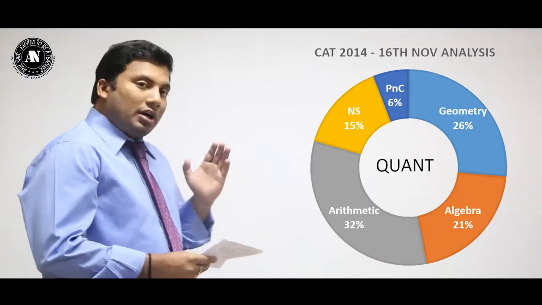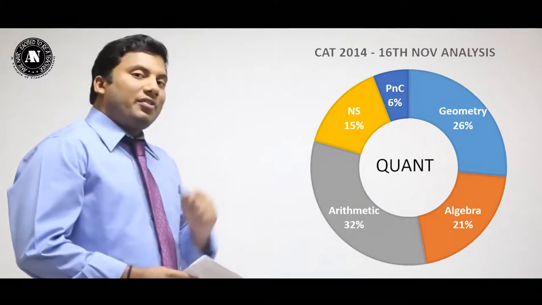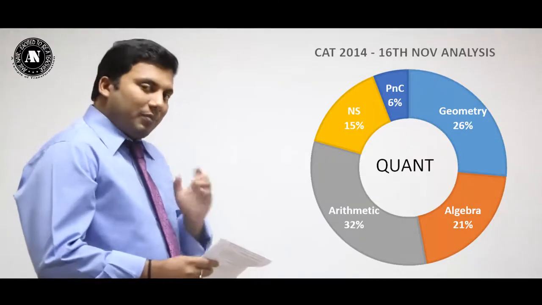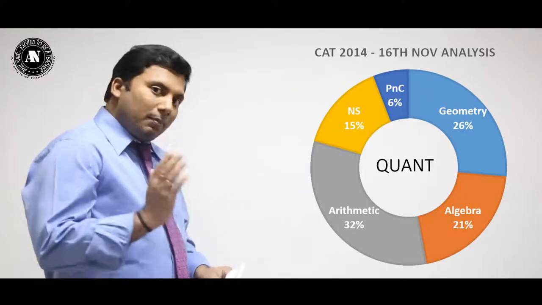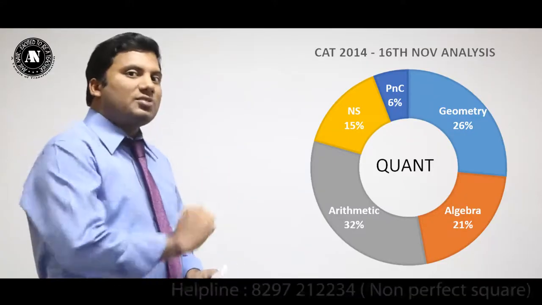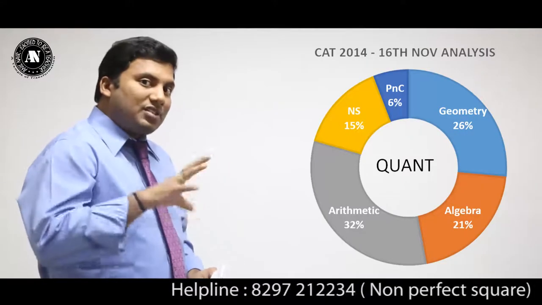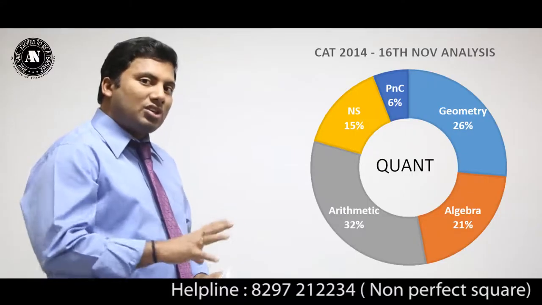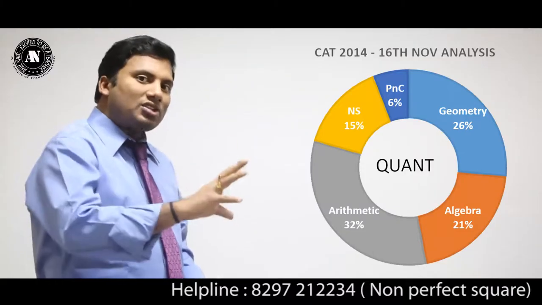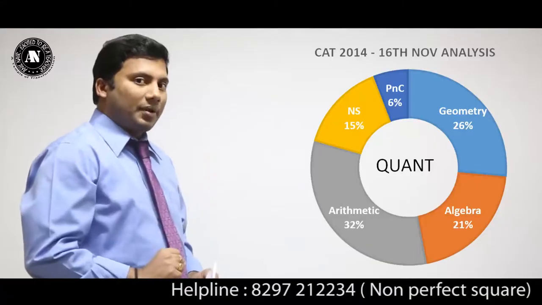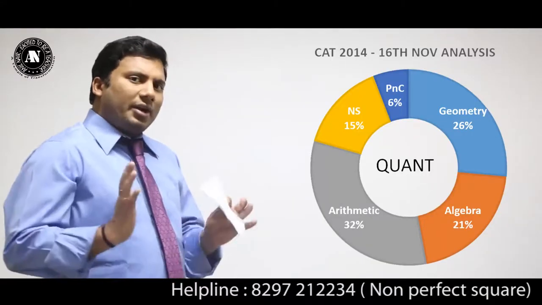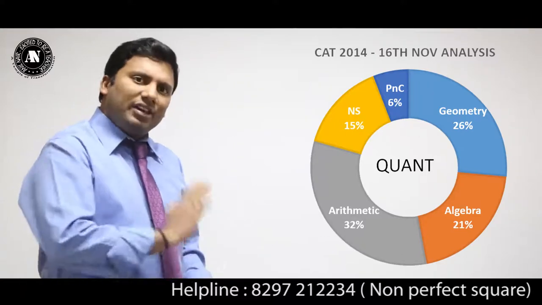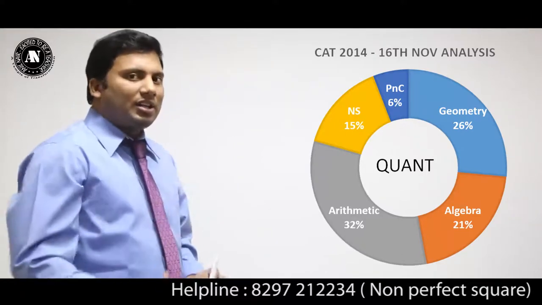Close to 15 to 17 questions came from time, speed and distance, time and work, percentages, profit, loss and discount, averages, mixture and allegation. Remember, these 15 to 17 questions are the combination of the questions which came in the morning slot as well as the afternoon slot. All the students who are extremely good at executing percentages and ratios will definitely have an edge over others.